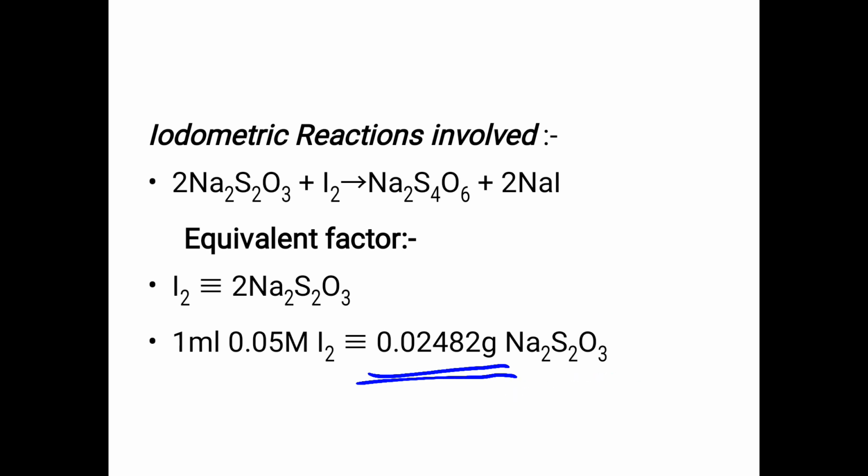The iodometric reaction also involves iron reacting with sodium thiosulfate, giving Na2S4O6 plus NaI. Equivalent factor: 1 ml of 0.05 molar iodine is equivalent to 0.02482 gram of sodium thiosulfate.